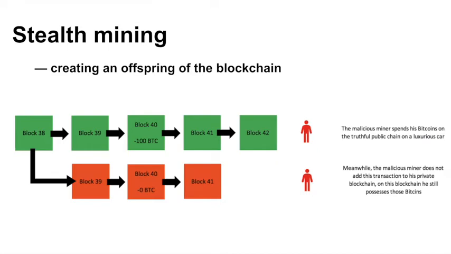The corrupted miner can now spend all his Bitcoin on the truthful version of the blockchain, the one that all the other miners are working on. Let's say he spends it on a Lamborghini, for example.